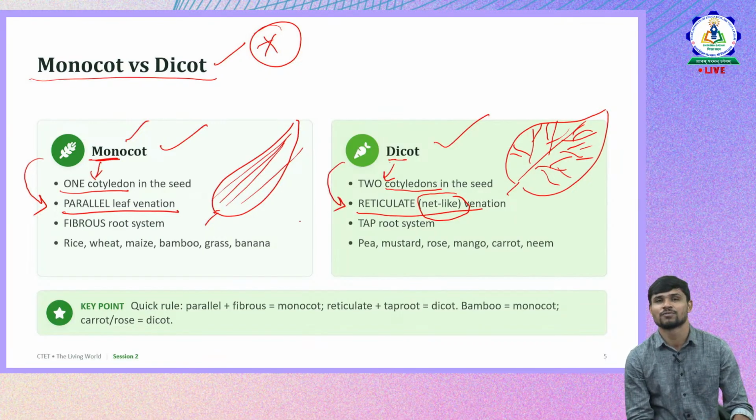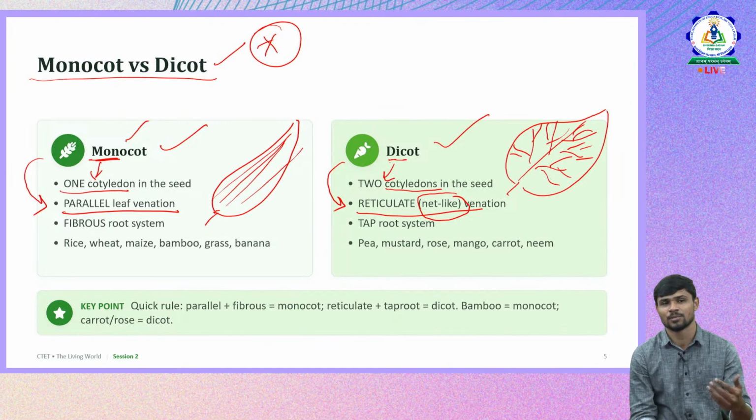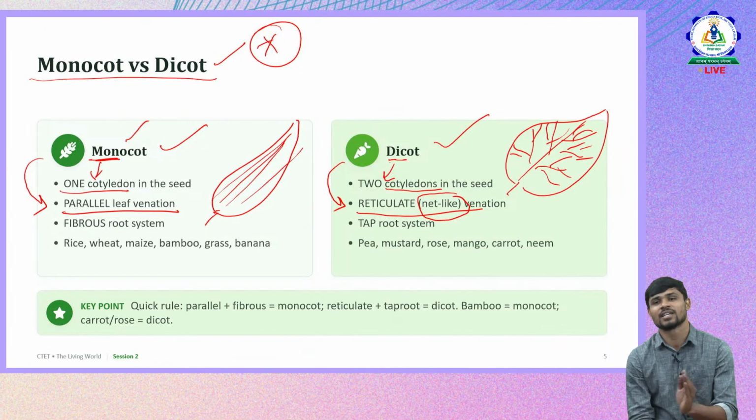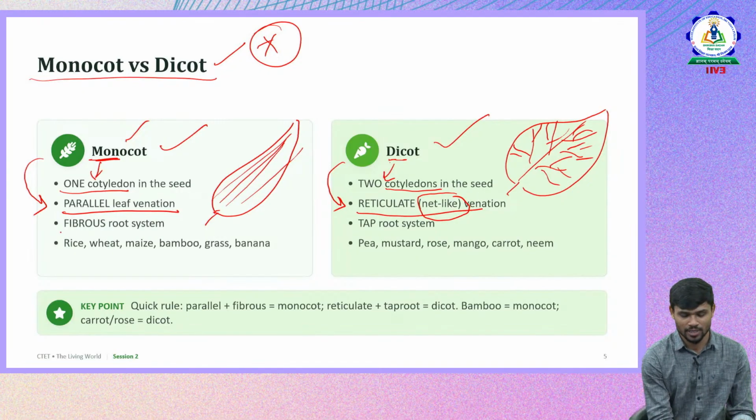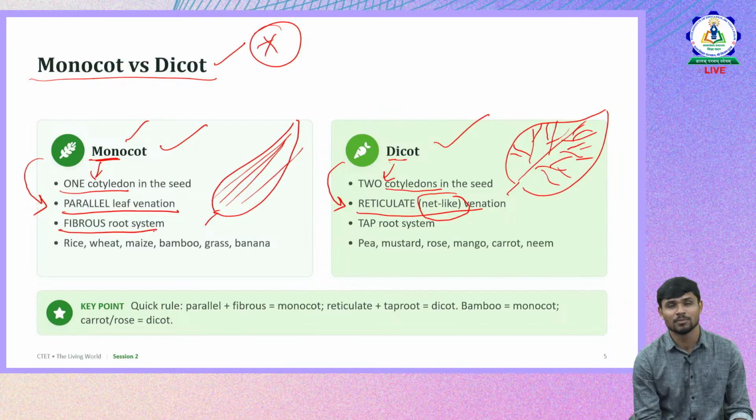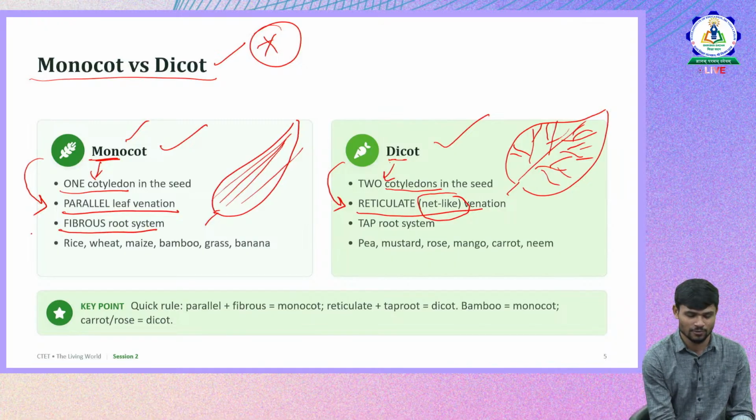So please remember these facts, because questions will be asked based on these facts only. For example, they might ask you if there is a parallel venation in any plant, what kind of plant it is. If there is a reticulate venation, how many cotyledons will be there for the seed. That's how questions will be asked. Then monocots have a fibrous root system. What do you mean by fibrous root system? The root will be fibrous in nature.